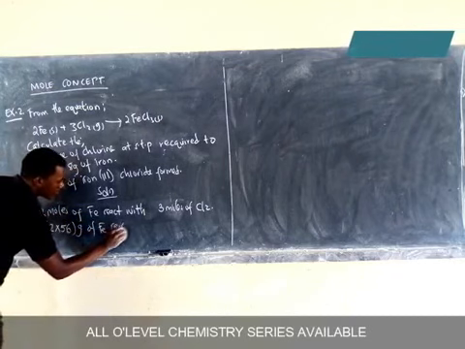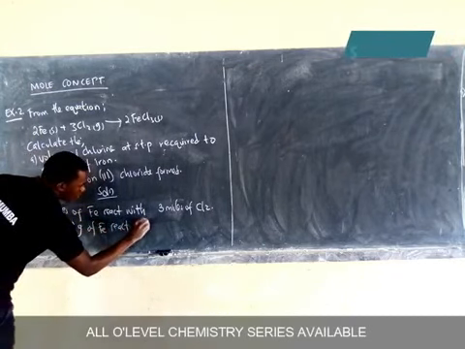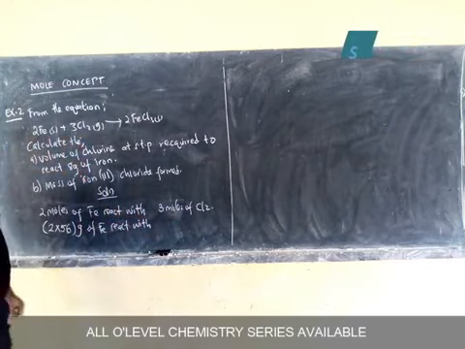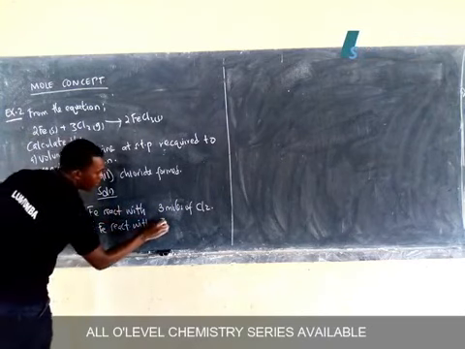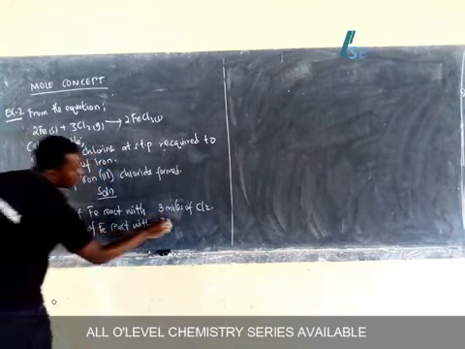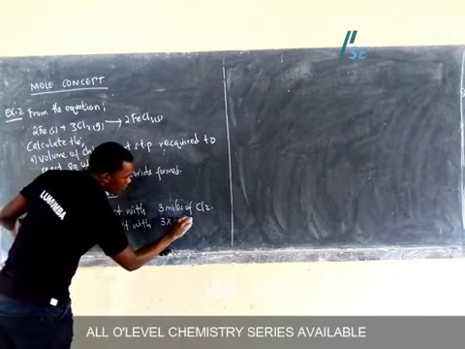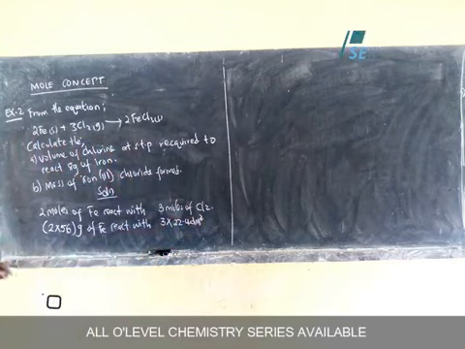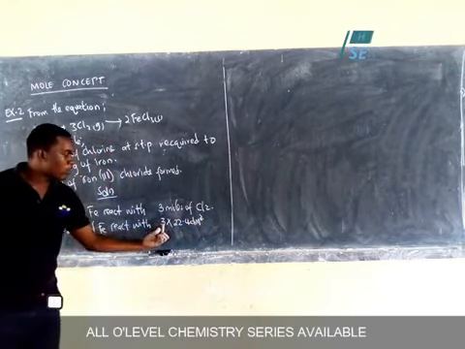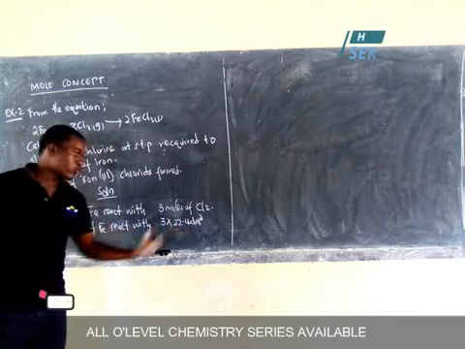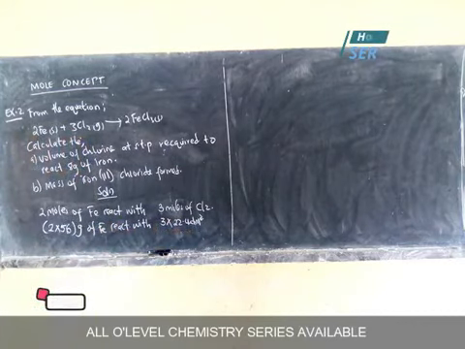React with, I'm changing this one to volume. Let me change it to decimeters cubed. So it is 3 times 22.4 decimeters cubed. Why am I multiplying by 3? Because 1 mole occupies 22.4. Therefore, 3 moles will occupy 3 times 22.4 decimeters cubed.